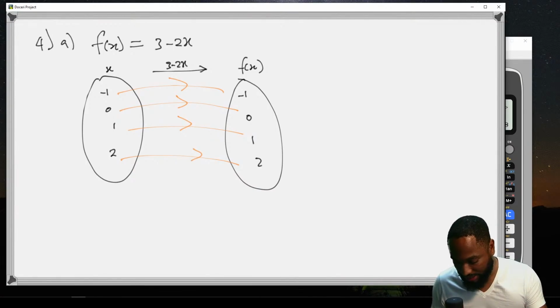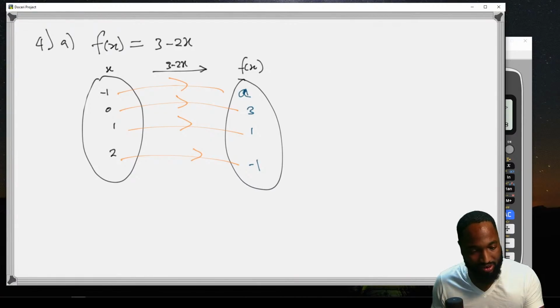Oh, sorry, I said negative. What really going on with me? This wasn't here. That's the wrong outputs, my friend. So since we put the wrong thing, let's put it back in blue. They had A, 3, 1, and negative 1. So we need to figure out what A is. A, and it's kind of obvious. You're just going to substitute f of negative 1 because that's the input would be equal to 3.